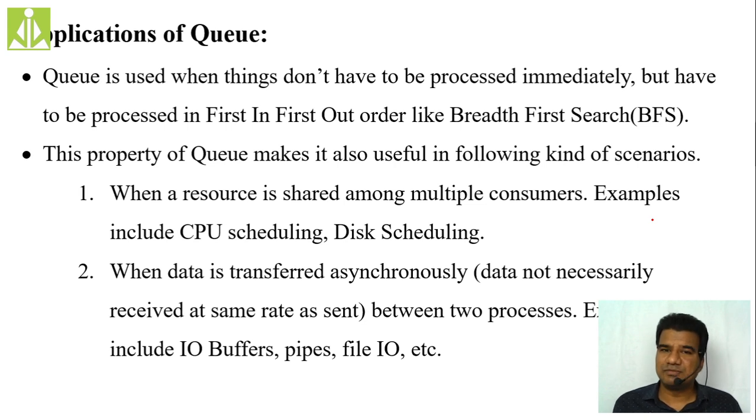Suppose you are copying something into one location, at the same time deleting something from that location, and moving something from another location. If you are performing multiple disk operations, all those operations are to be performed in a synchronized manner. That synchronization we do with the help of disk scheduling algorithms. So disk scheduling and CPU scheduling require your queue.